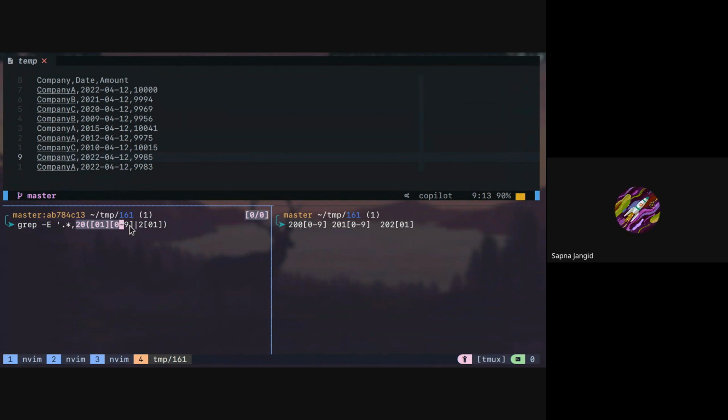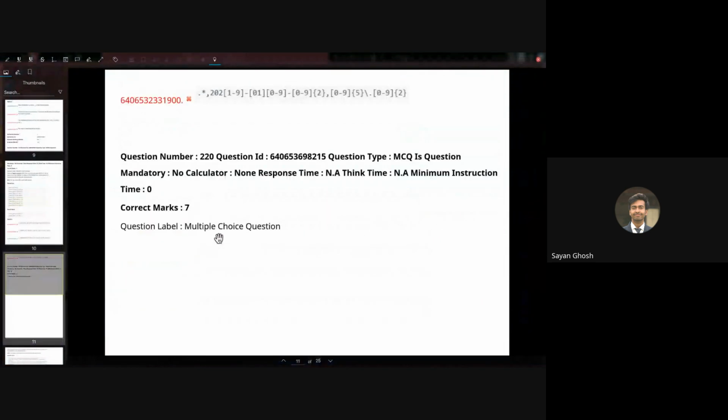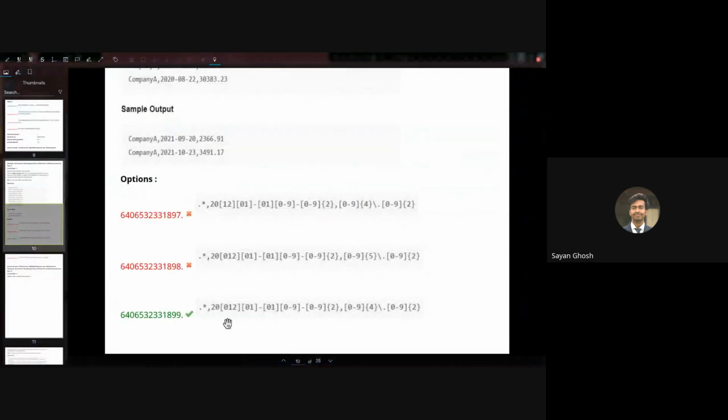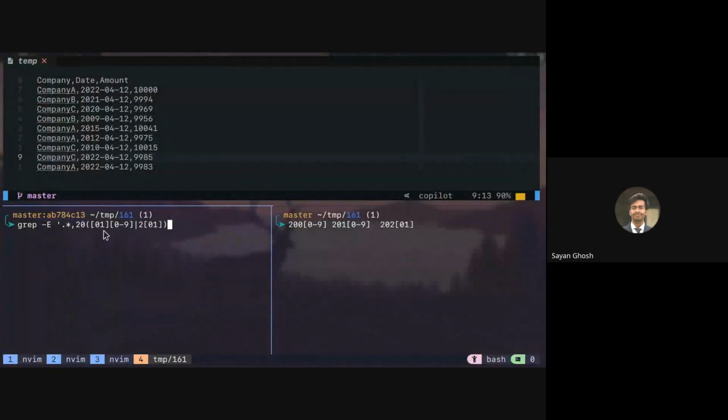Right, so now the options are given, right? No, all the options are incorrect. It is like what we were discussing earlier: 20 and then 0, 1, 2 and then 0, 1. But this will not match 2019, 2018, nothing. Good. Right, so this will match all the years, and this is the hardest part.